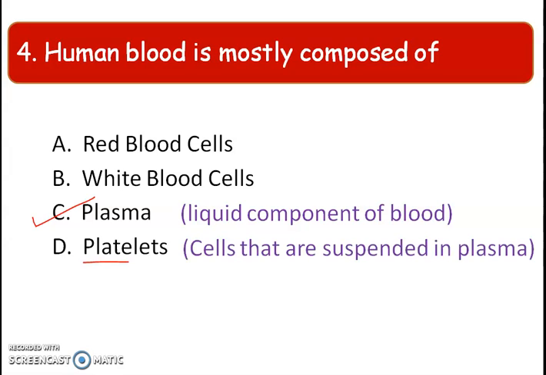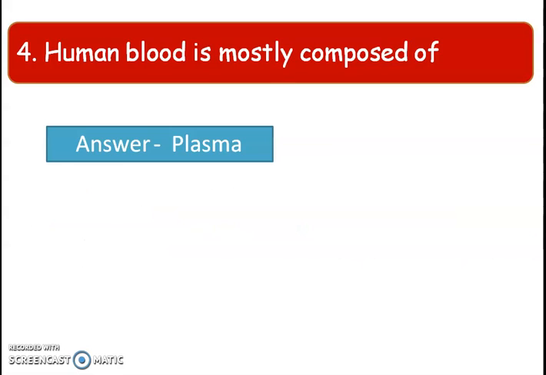Okay, jodi question to hoy je human blood ki cells thake, tare answer hobo red blood cells, white blood cells and platelets. Okay, so but human blood is mostly composed of, a question answer hoise plasma.